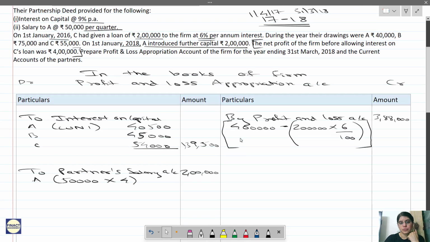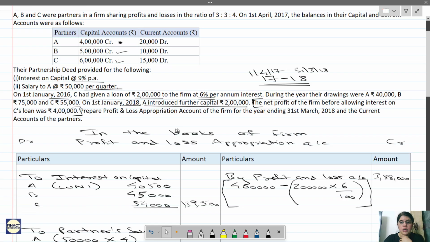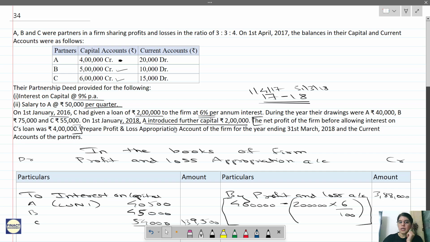Now, during the year, drawings were 40,000, 75,000 and 55,000. So see here, now listen to me carefully. Nothing is given about the drawings, correct? Nothing is given about interest on drawings. So in this case, should we give interest on drawings or should we not give? Remember this thing: when interest on drawings is not given in the question, we should not give.